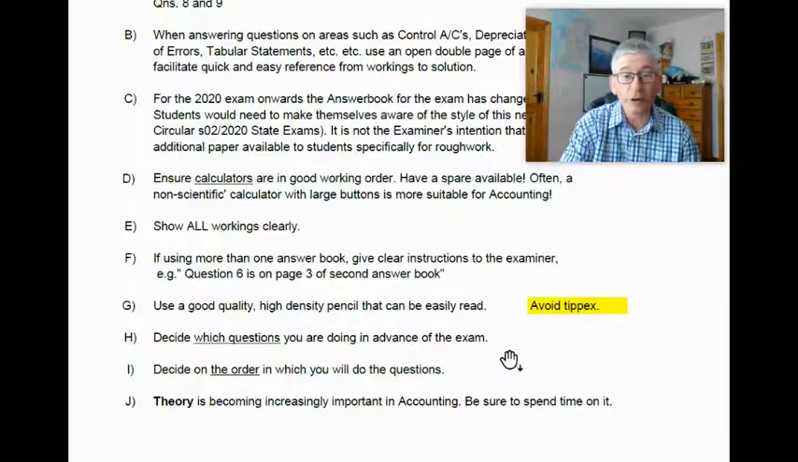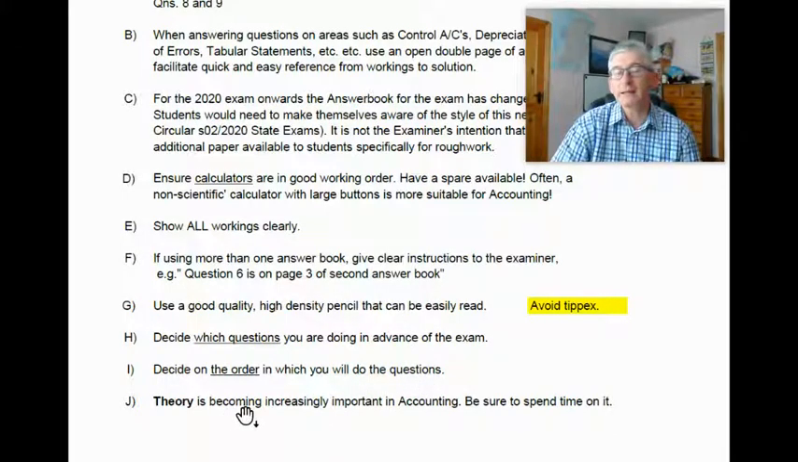Now, decide which questions you're going to do in advance of the exam. The good advice normally would be that you'll do the questions that you think you're best at in order to get your confidence up, because you would be surprised, if you get off to a good start in any exam, but particularly accounting, how well you could do in other questions that maybe you weren't quite as strong on, if your confidence was up. Okay, so decide on the order in which you will do the questions, that's fine.